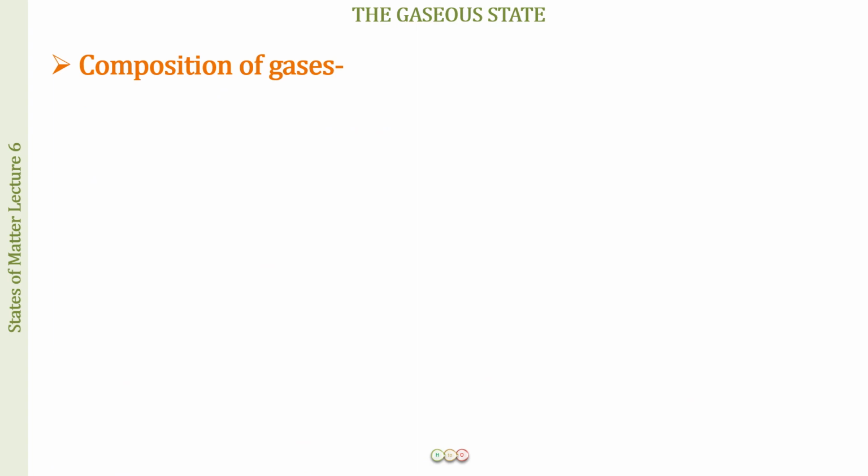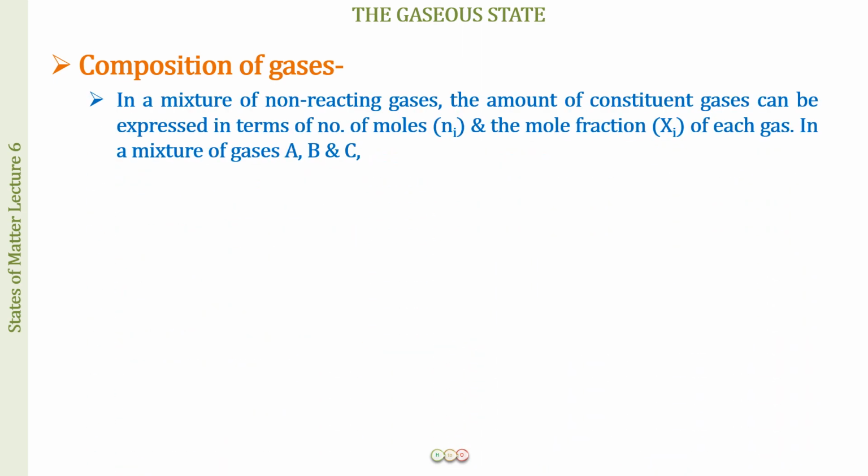Now, one thing more before I conclude this lecture is related to the composition of the gases, and this is again going to be very helpful and important for you people. If we have a mixture of non-reacting gases, remember one thing, that the gases should be non-reacting. If they are reacting, this principle that I'm going to discuss over here is not going to be applicable. So if we have a mixture of non-reacting gases, the amount of the constituent gases can be expressed in number of moles and mole fraction of each gas.